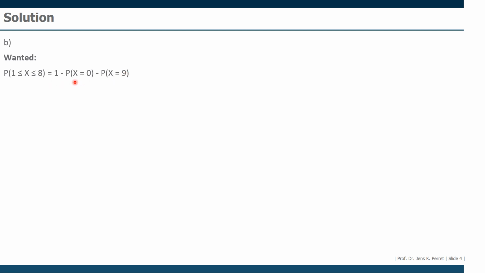Well, that's much less to actually calculate, and it could even become less if we already had calculated one of these probabilities.